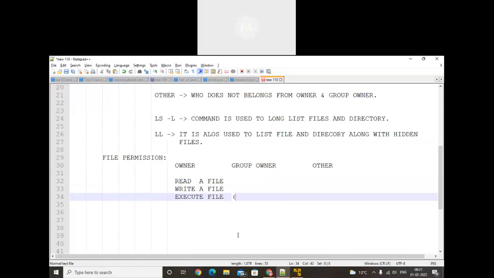It will be applicable only for scripts. स्क्रिप्ट के बारे में हम पढ़ेंगे. In that case, we'll discuss the execute file. Okay, so these are the three major options. If we have a file, then who can read the file, who can write the file, and who can execute the file? So here we have some options. Read file is nothing but R.